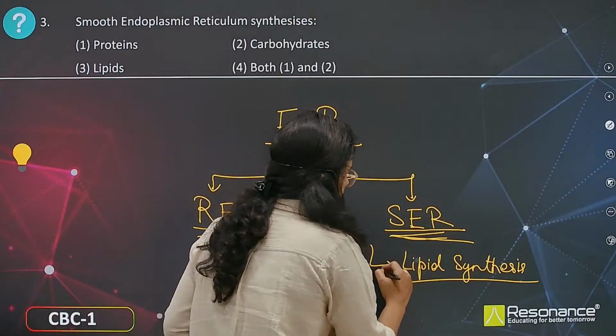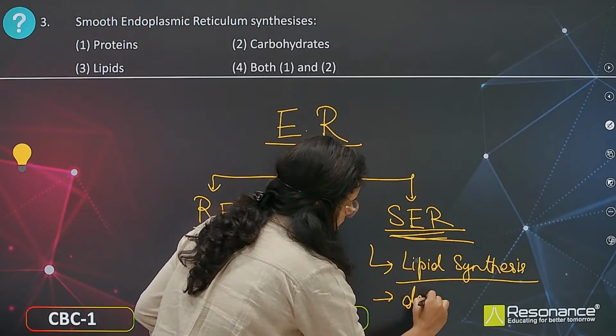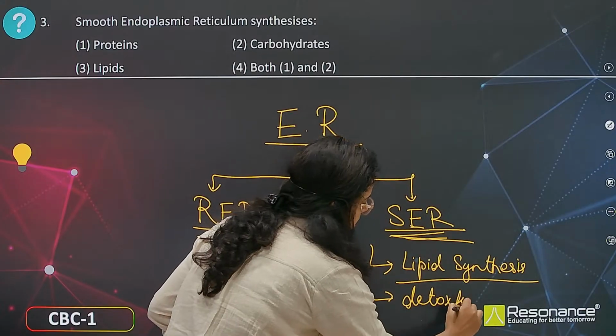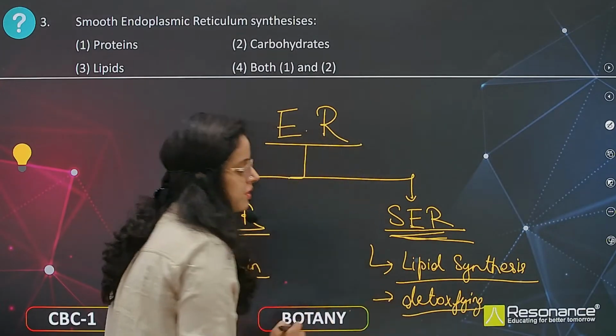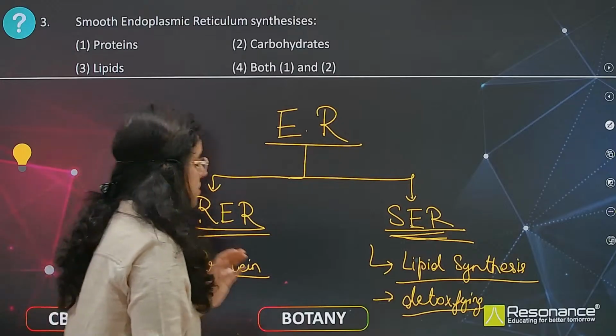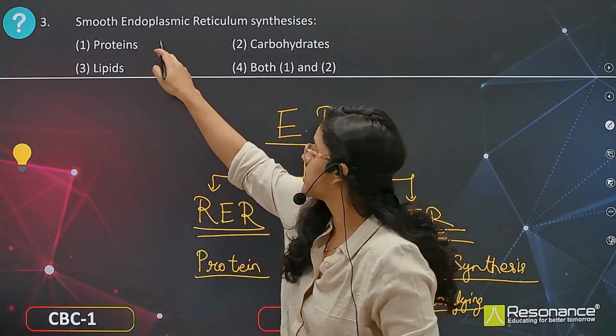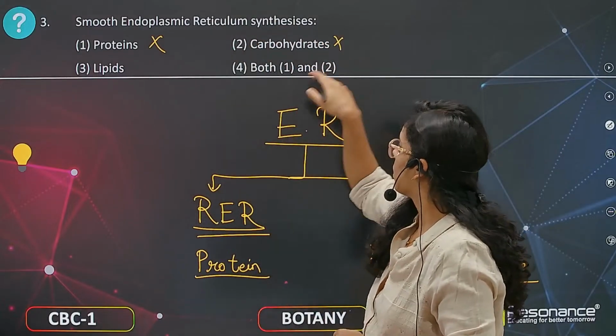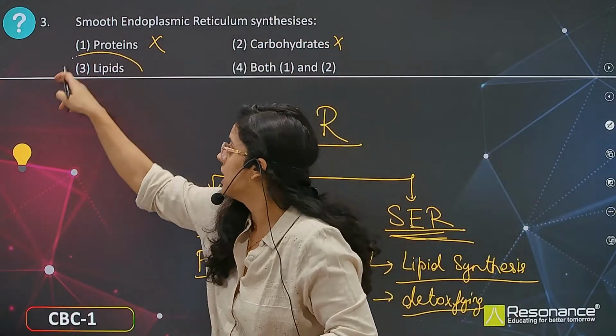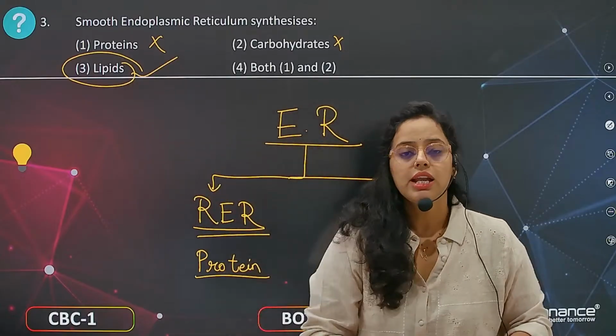Okay, so lipid synthesis and detoxification are the main functions of the smooth endoplasmic reticulum. So here in the question, does the smooth endoplasmic reticulum synthesize proteins? No, it doesn't synthesize proteins, it doesn't synthesize carbohydrates, it forms lipids. So the answer is going to be lipids.